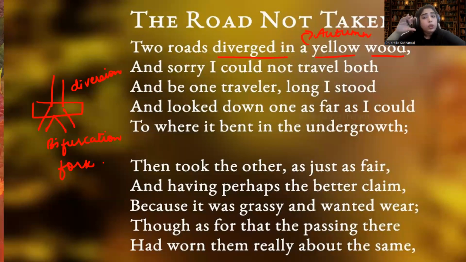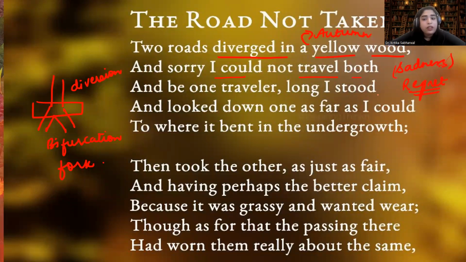Now here, the tone of the poet is full of sadness. Autumn season signifies sadness, it signifies gloominess. And here it is also showing the tone of regret, because he was the only traveler and he couldn't travel on both the roads. So he was feeling sorry about it.